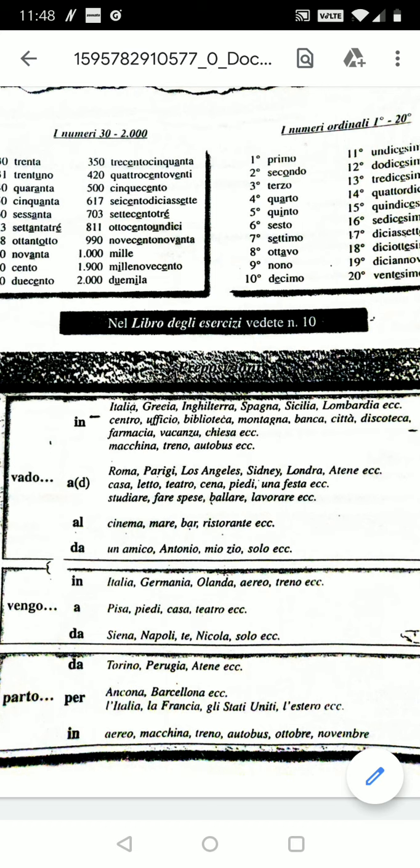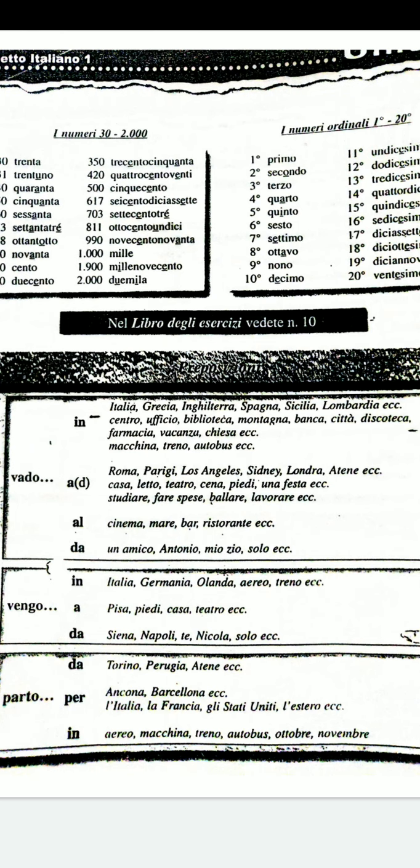Parto per Ancona, parto per Barcellona, etc. So if you are starting to go to a place, in that case also you use the preposition per. Parto per Ancona, parto per Barcellona, parto per l'Italia. I'm leaving for Italy, la Francia, France, gli Stati Uniti, America, etc. So parto per, it's like I'm beginning to go to this place.